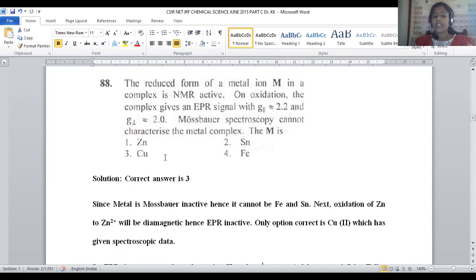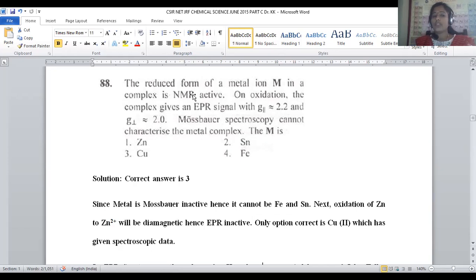It is a kind of asymmetric eg orbital, so there is a possibility of Jahn-Teller distortion, so that g parallel and g perpendicular are both different. Again, it is satisfied by option number 3, and it will become Mössbauer inactive. This is also satisfied by option number 3.